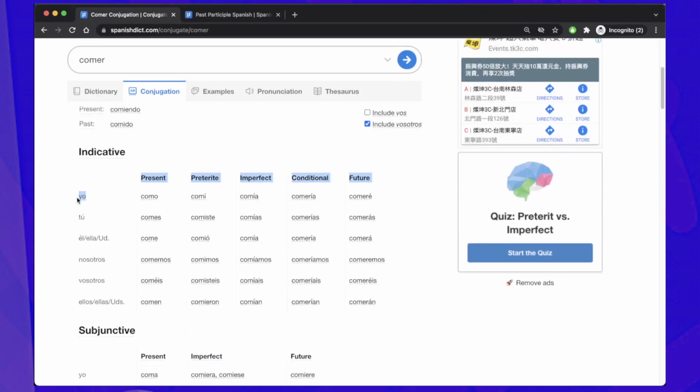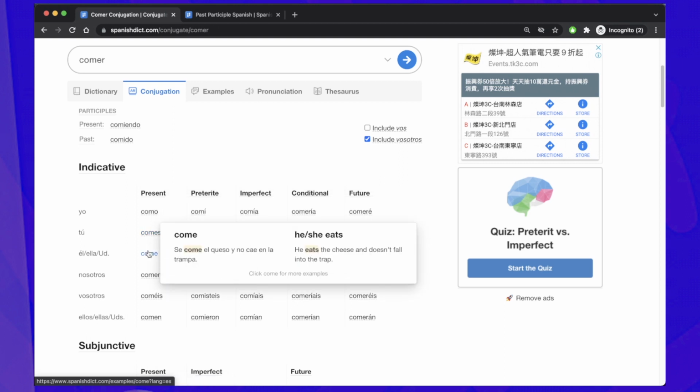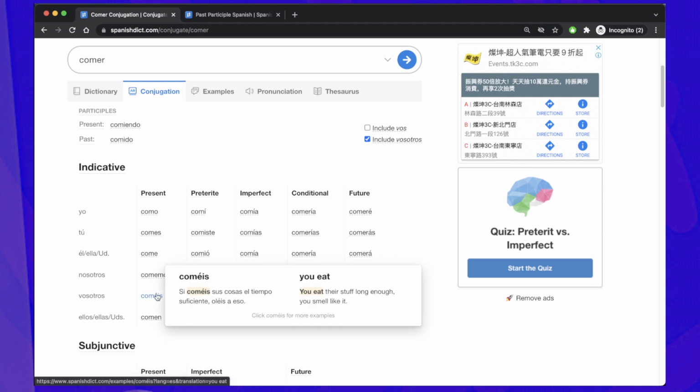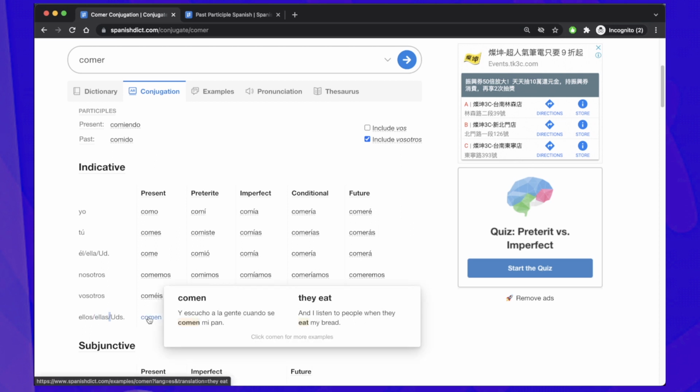So on the right hand, we have yo, which means I, tú, you, él, ella, usted, he, she, you formal, nosotros, we, vosotros, which is only used in Spain, ellos, ellas, ustedes. So when it comes to the present one, here we have yo como, I eat. Tú comes, you eat. Él, ella, usted come, he, she, or you formal eat. Nosotros comemos, we eat. Vosotros coméis, you eat, but this one is only used in Spain. Or ellos, ellas, ustedes comen, they eat.